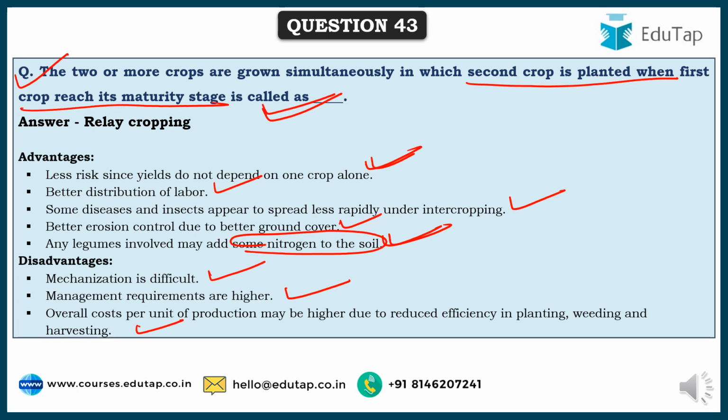So all these are disadvantages, but there are various advantages also which we have discussed. So this is relay cropping. In the standing crop which is reaching maturity, another crop is sown just before the harvesting. So by the time it is harvested, the second crop's vegetative growth is already good.